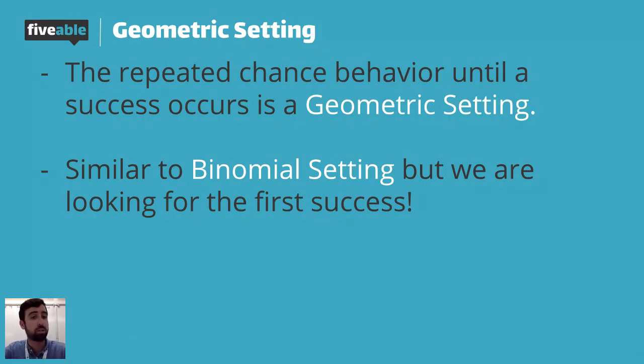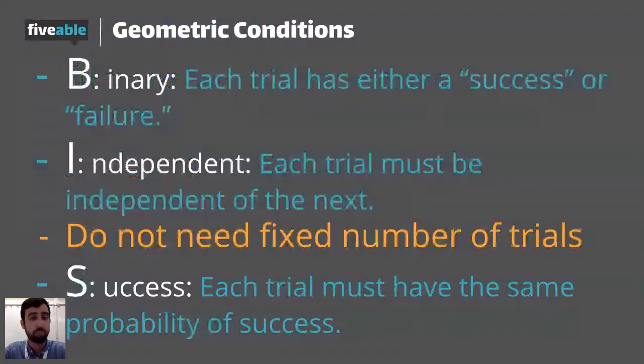It's very similar to a binomial, but you do not need the fixed number of trials. So you still need the binary, success or failure. You still need independence. You still need the same rate of success, but you do not need the fixed number of trials because you're trying to figure out the probability that the first success falls on this trial.